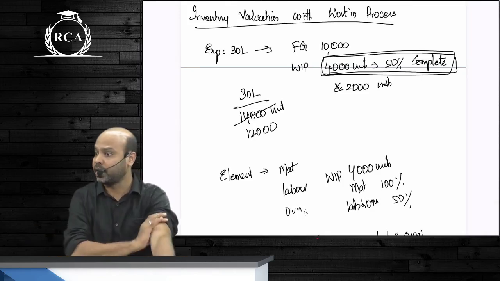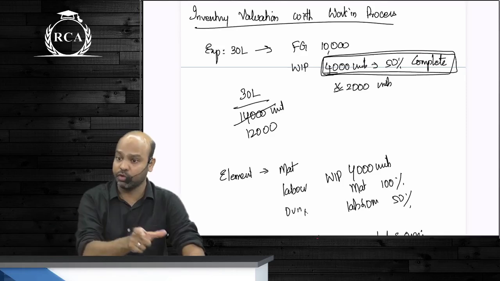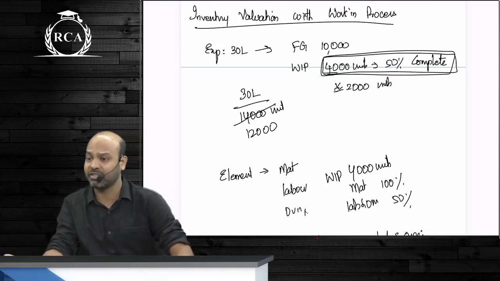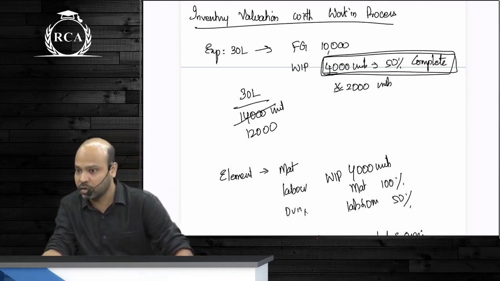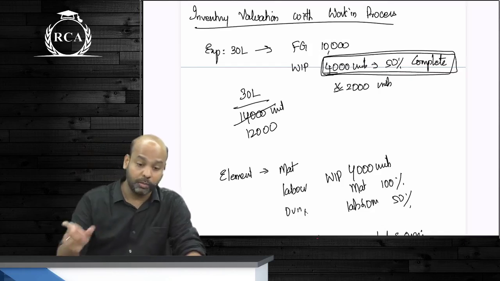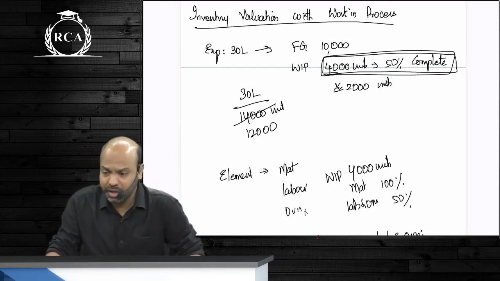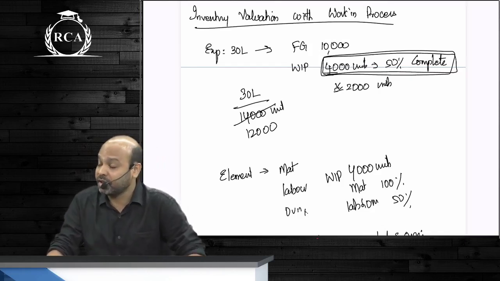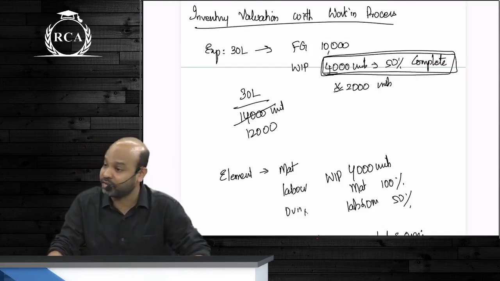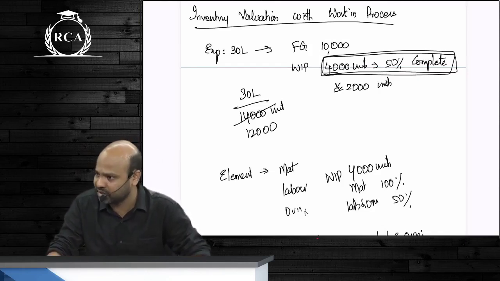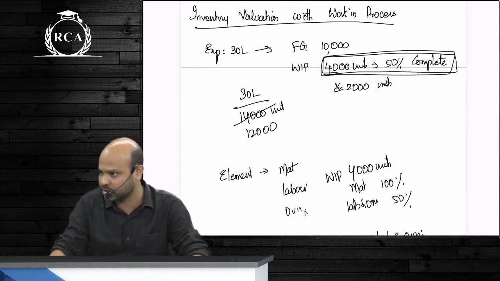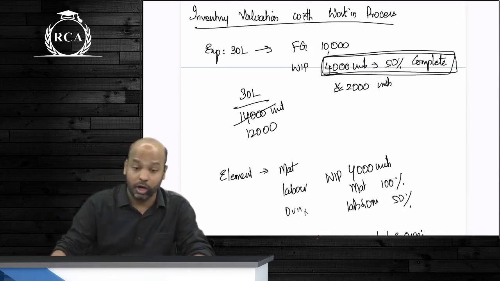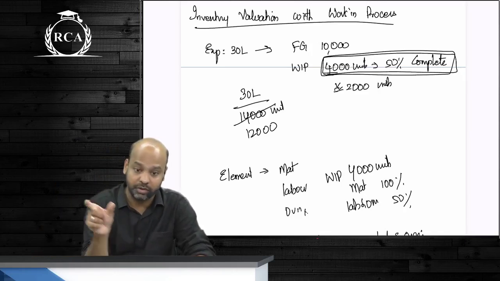Equivalent number of completed units conversion is very simple. 1000 units 50% complete are as good as 500 units. 5000 units 60% complete are as good as 3000 units. But the problem here, beta, is that the degree of completion for different elements of cost will not be the same. They will give us different degrees, guys, for material expenditure, for labor expenditure, for overheads expenditure. That is why you cannot have one single cost per unit for the entire product.